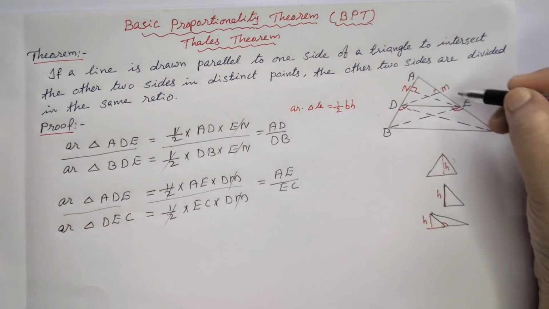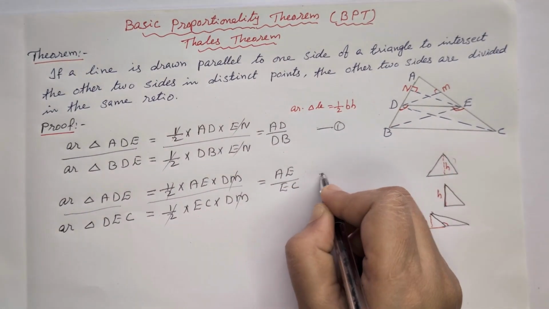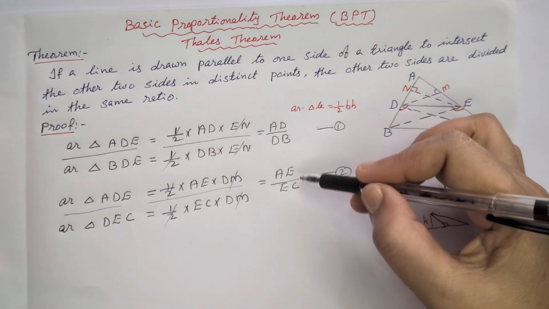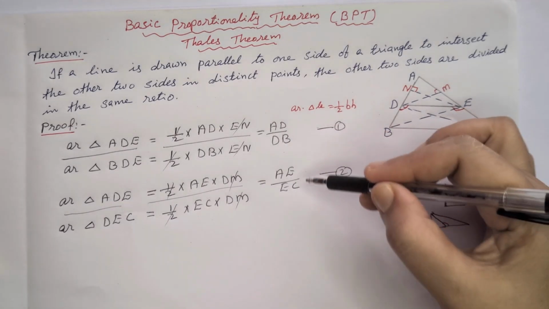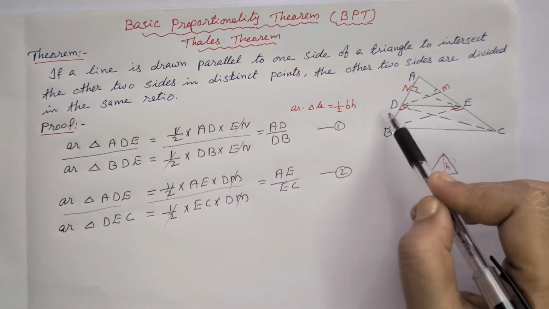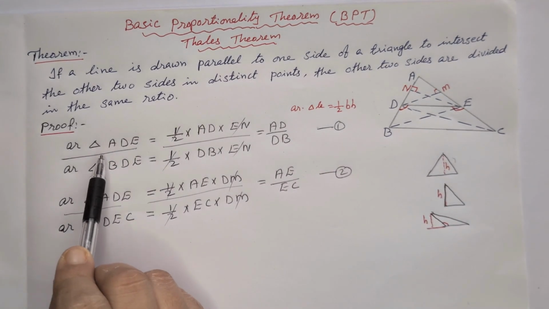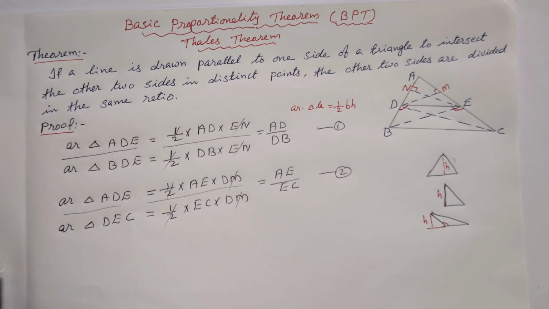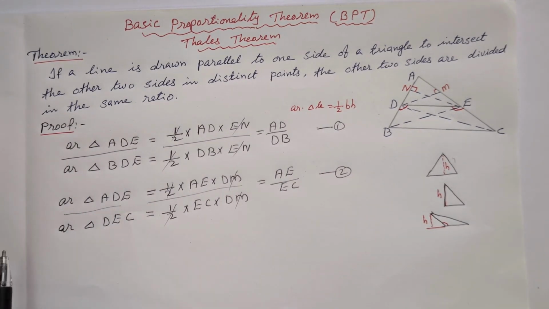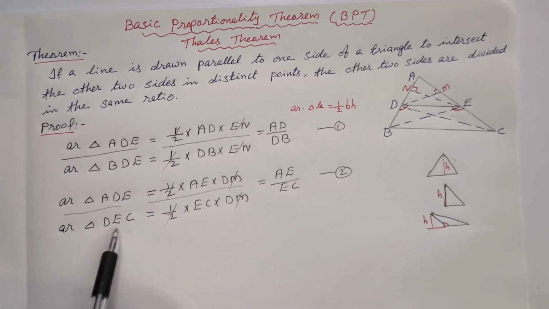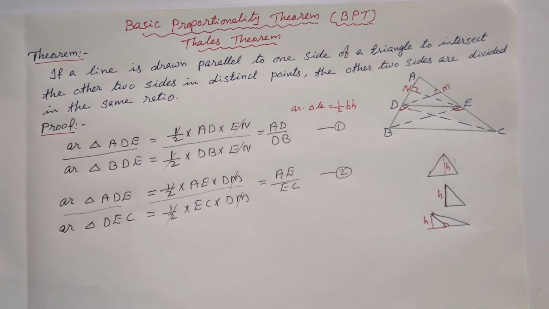Now we can see these two equations. On the right side we already got the ratio AD by DB is equal to AE by EC. That's the theorem saying dividing in equal ratio. But to prove that, we have to show that the left sides of both equations are equal. The numerator is the area of triangle ADE in both, but the denominators are different triangles, so we have to show that those areas are equal.